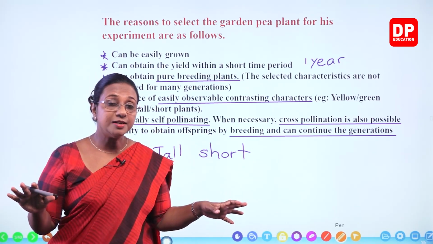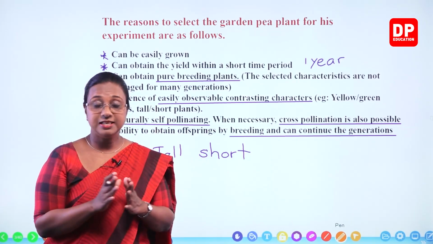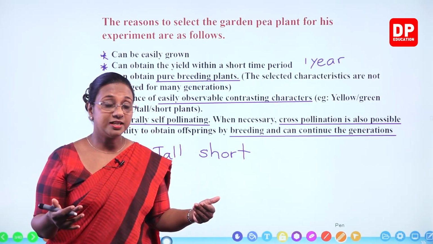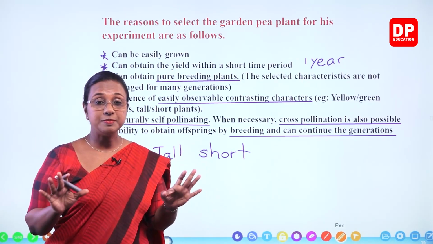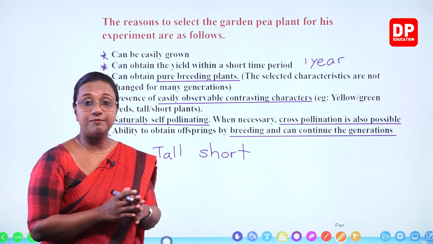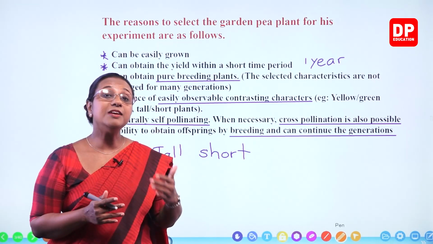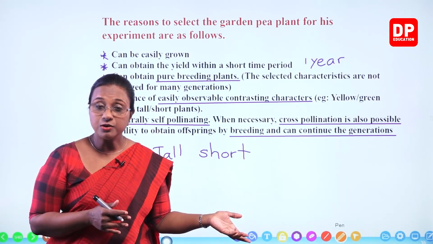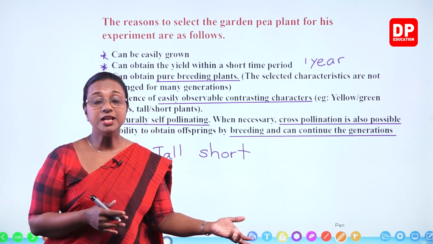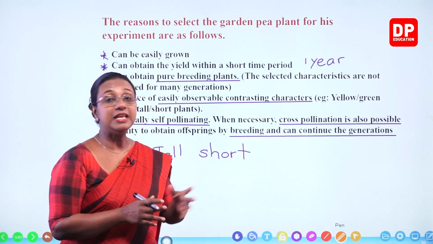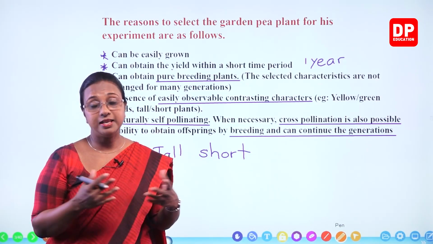Now you have the garden pea plants. They have distinct characteristics. Their life cycle is short, so you can look at the yield. They are pure breed plants because they normally do self-pollination. But if necessary, we can carry out cross-pollination, and breeding can also be carried out.